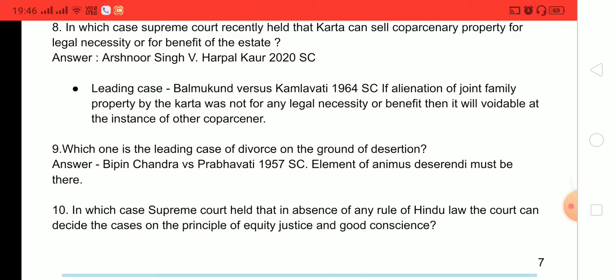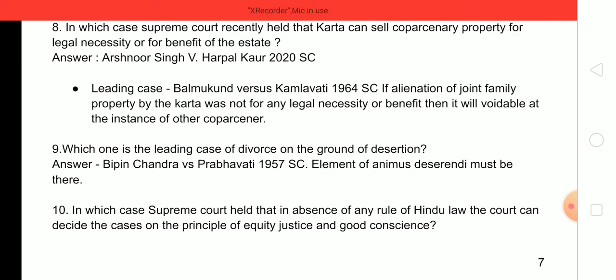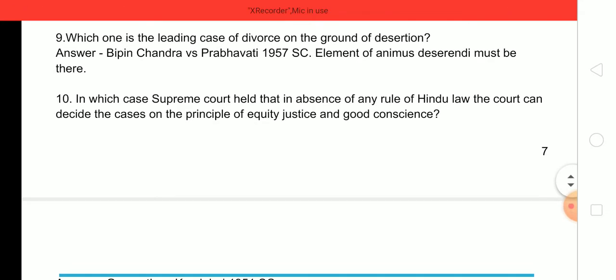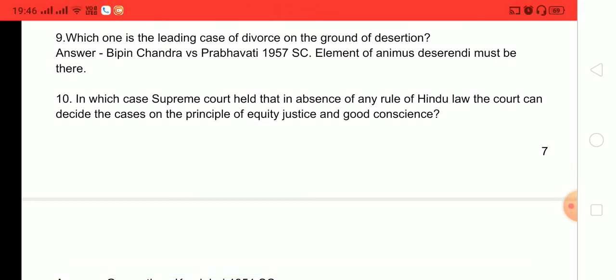Ninth question, which one is the leading case of divorce on the ground of desertion? And answer is Bipin Chandra versus Prabhavati, 1957 Supreme Court. Any element of animus deserendi must be there. Intentional element must be there in case of desertion.